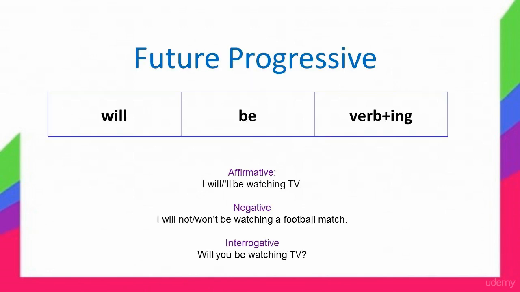Okay, after clarifying the simple future and future plans, let's continue with our future tense. Let's look at the future progressive. The future progressive tense is formed by adding will be to the ing form, the gerund form of the main verb. See the table here. Affirmative: I will or I'll be watching TV. Negative: I will not or I won't be watching a football match. Interrogative: Will you be watching TV?